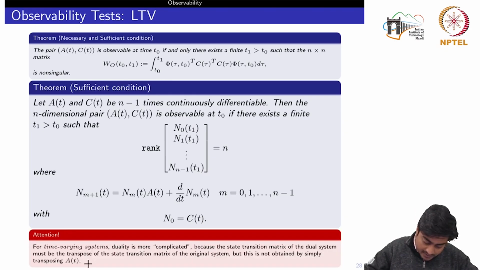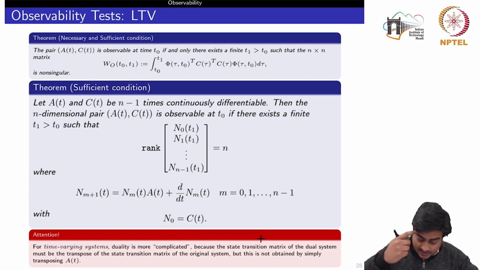For time varying systems, duality is more complicated, because the state transition matrix of the dual system must be the transpose of the state transition matrix of the original system. But this is not obtained by simply transposing the A matrix.